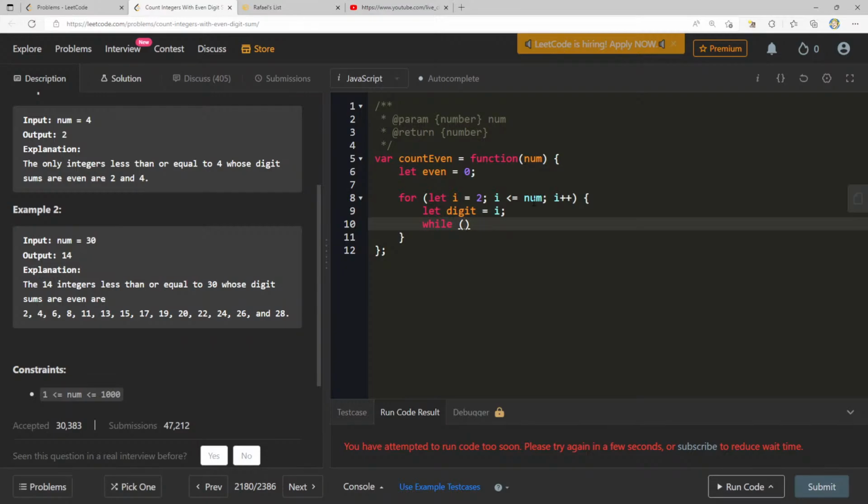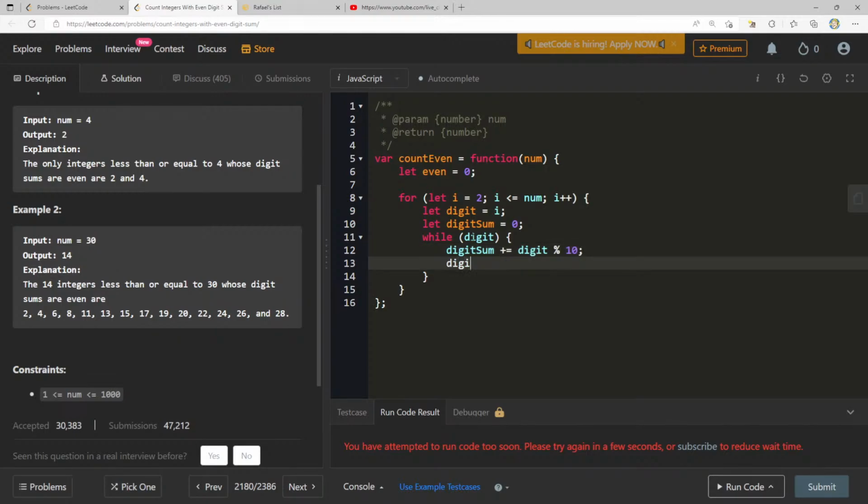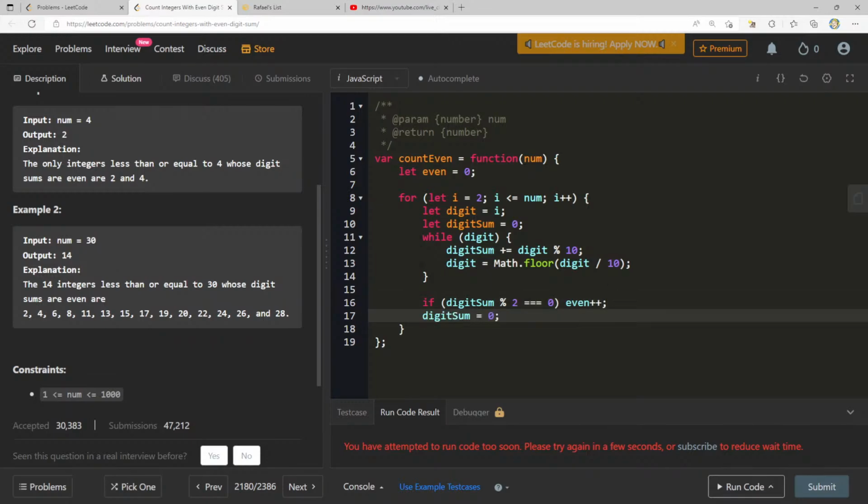We need to add each individual digit. Yeah, let's say digit sum equals 0, while digit, we can say digit sum plus equals digit modulo 10, and then digit equals math.floor of digit divided by 10. If digit sum modulo 2 is equal to 0, even plus plus, and then we come down here and we say digit sum equals 0 to reset it for the next one. Return even.